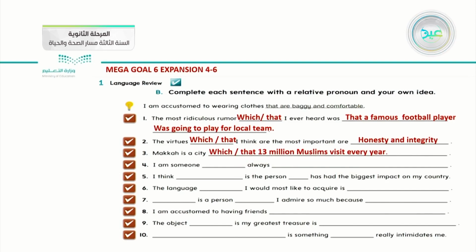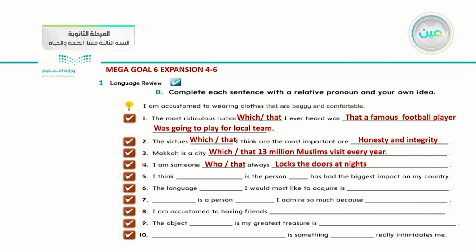Number four, I'm someone who... Who? Because you talk about yourself. I'm someone who. This is what we are using with people. Who? I'm someone who always locks the doors at night.